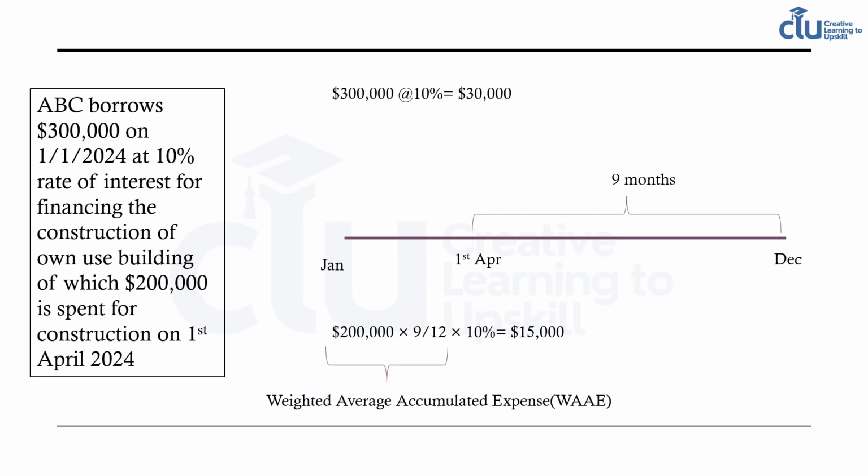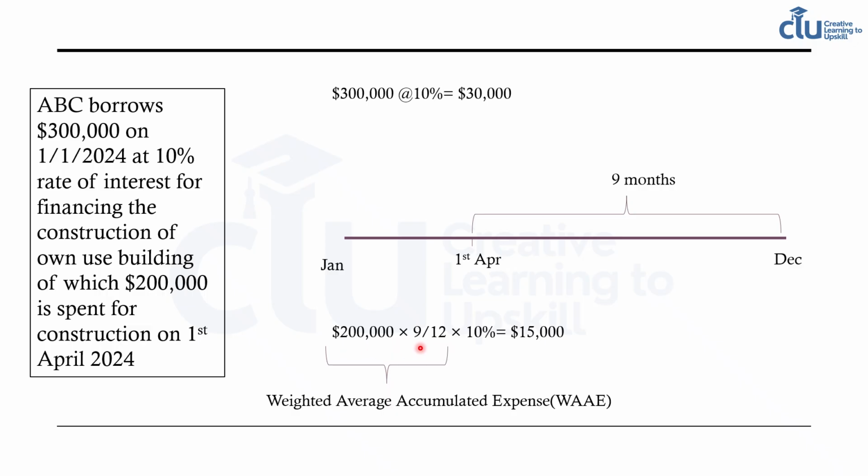So we consider the amount of expenditure, which is 200,000 for 9 months. It was paid on 1st of April, so we have the remaining 9 months. So we will capitalize only for the remaining 9 months.